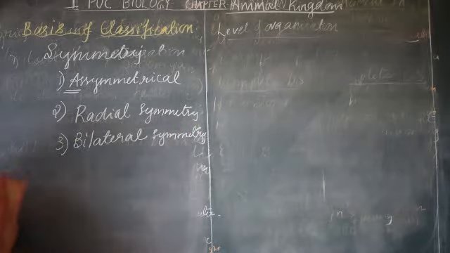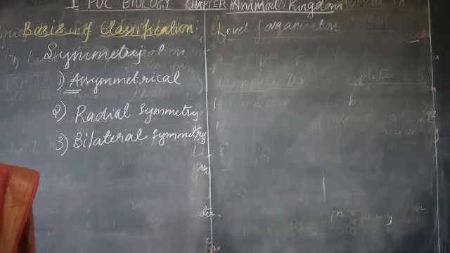First one, asymmetrical. So what does asymmetrical mean?